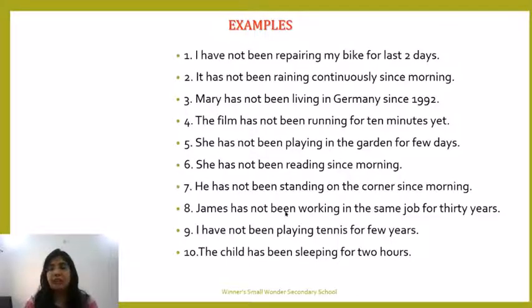James has not been working in the same job for 30 years. I have not been playing tennis for a few years. The child, there should be not. The child has not been sleeping for 2 hours. Like this. I hope you are clear. This is very simple. We are only adding not for the negative sentences.